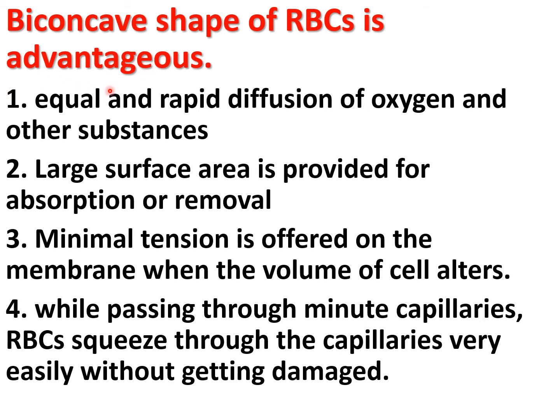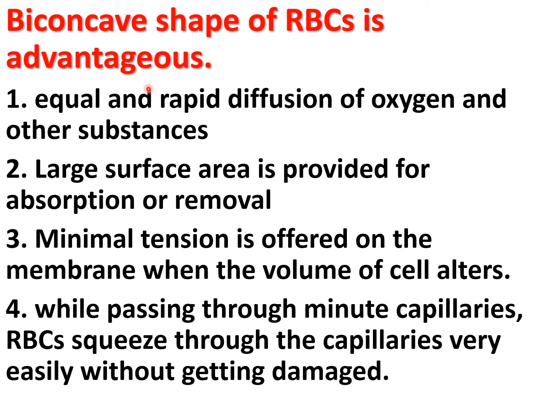Biconcave shape of the RBC is advantageous. Biconcave shape helps in equal and rapid diffusion of oxygen and other substances into the interior of the cell. It also provides larger surface area for the absorption or removal of different substances.